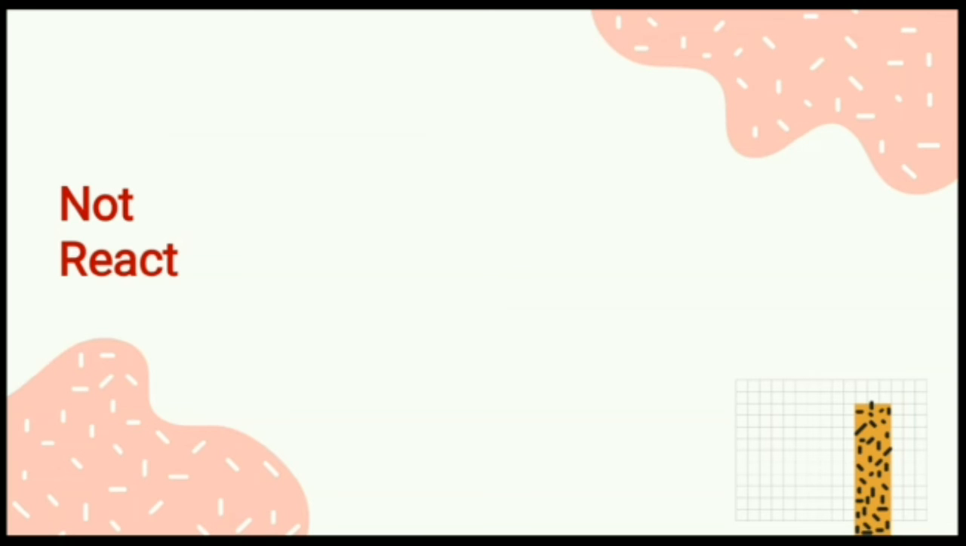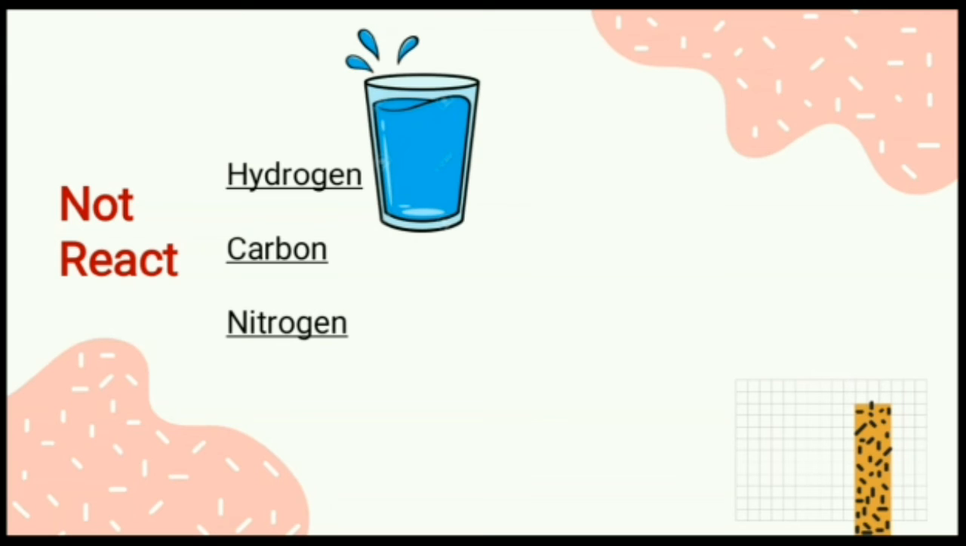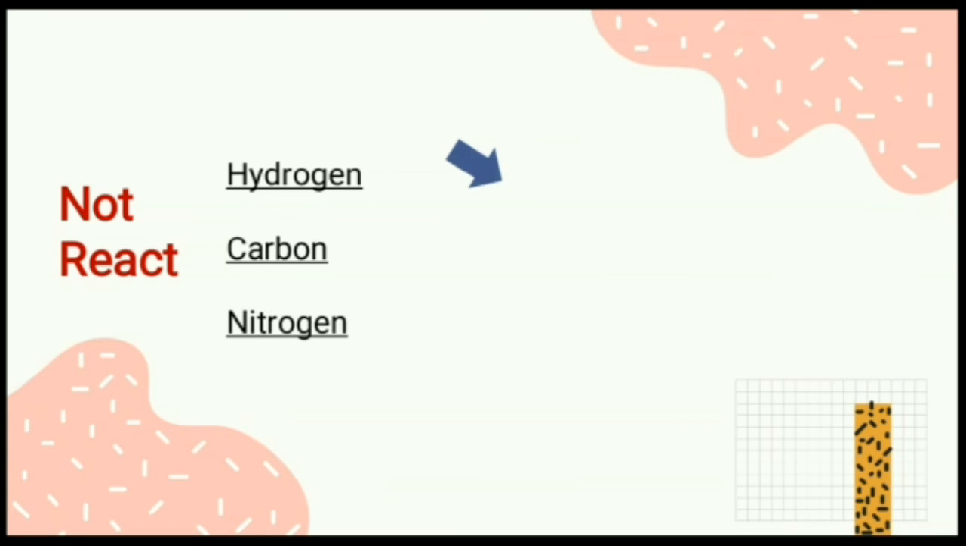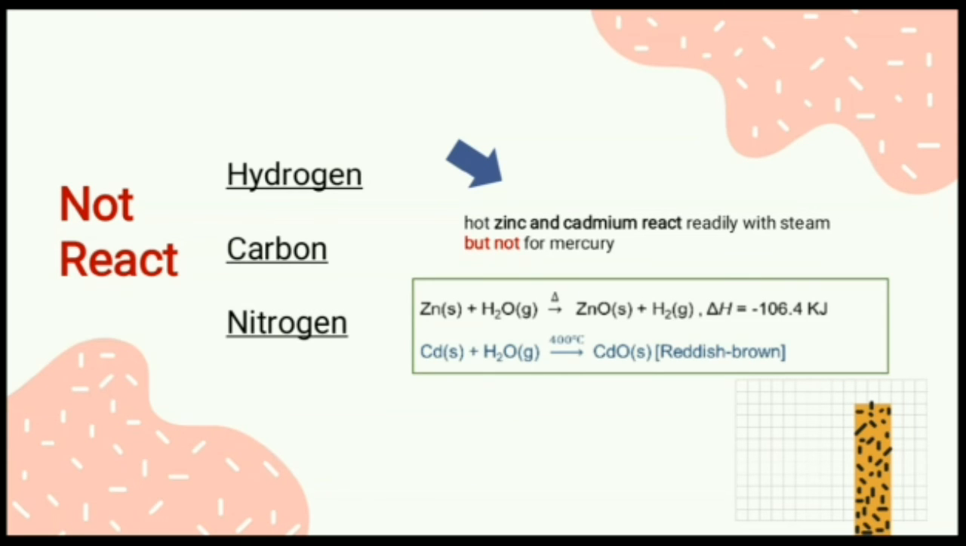None of the three elements react with hydrogen, water under normal conditions, carbon, or nitrogen. The solubility of the elements depends on the temperature and pH. When the pH is neutral, the elements are insoluble in water. However, hot zinc and cadmium react readily with steam to produce zinc oxide and cadmium oxide, but not mercury.